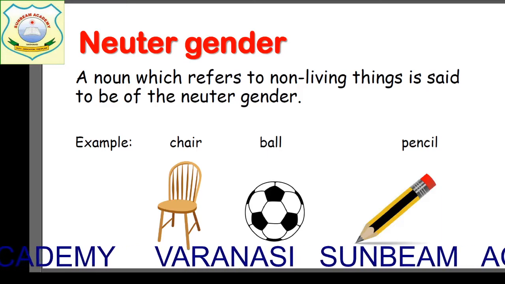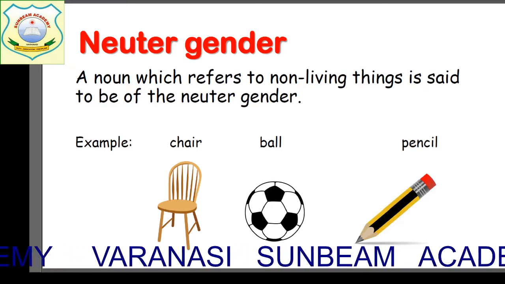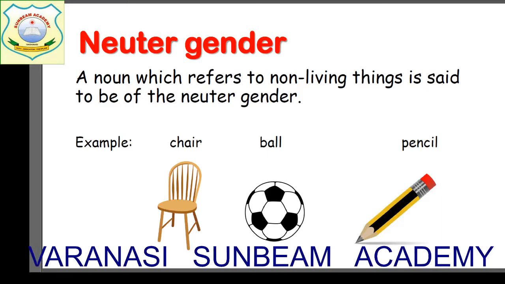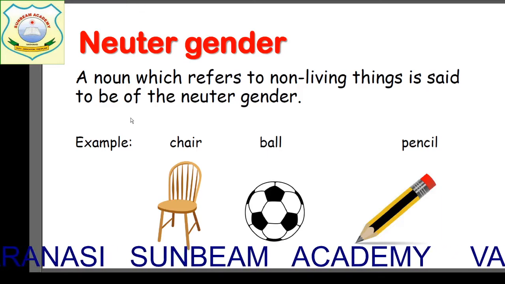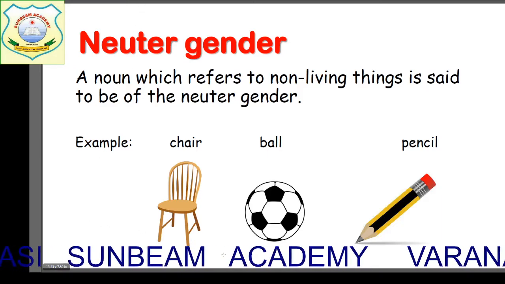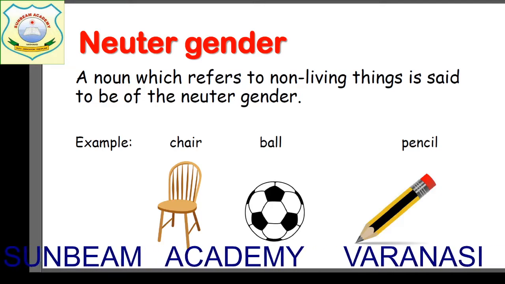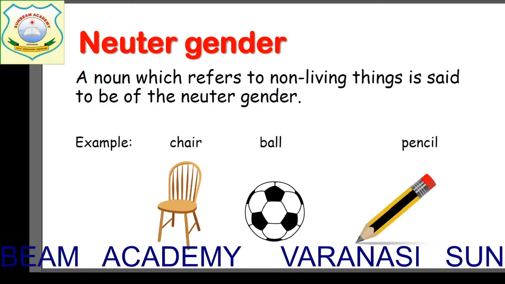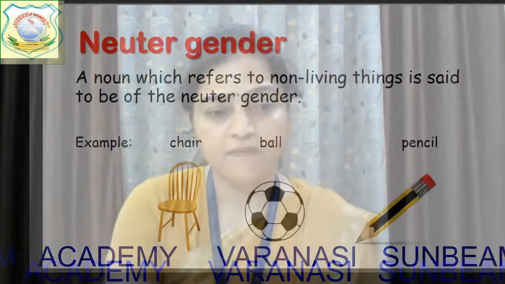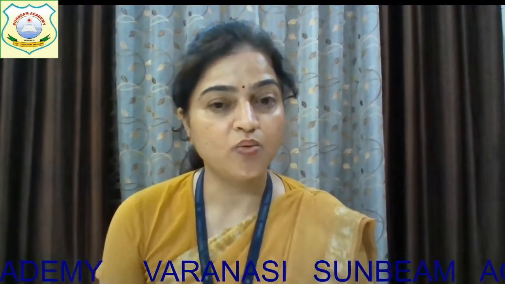That is called neuter gender. Okay, children? And I told you some rules also of making masculine to a feminine gender. Okay, children? I hope you have all enjoyed the session. Yes, children. So, we have done gender today.